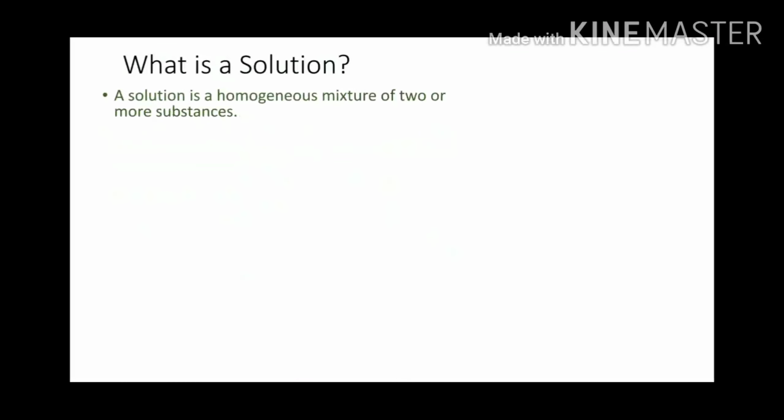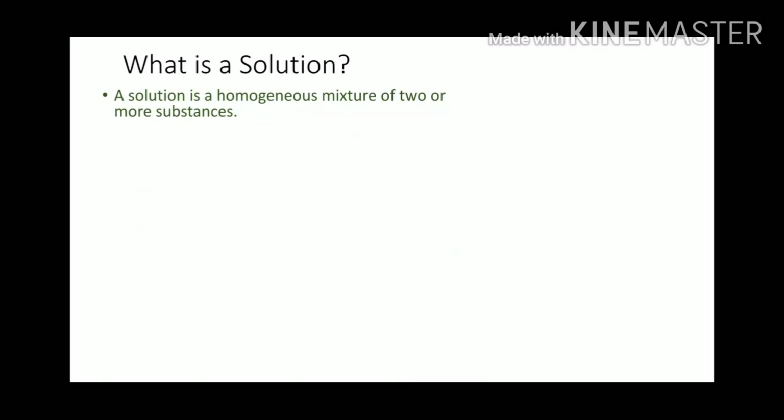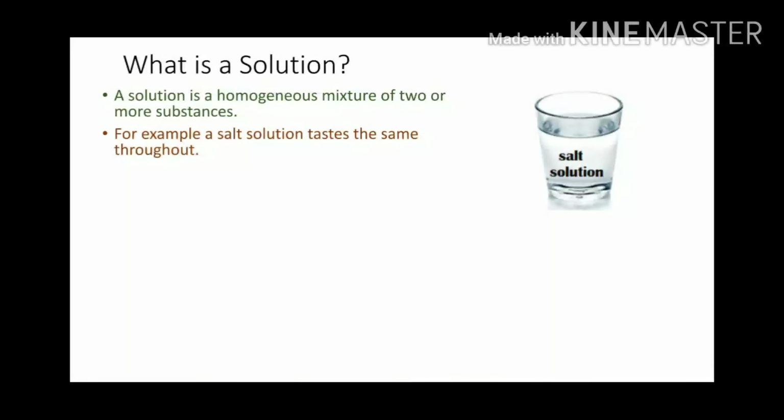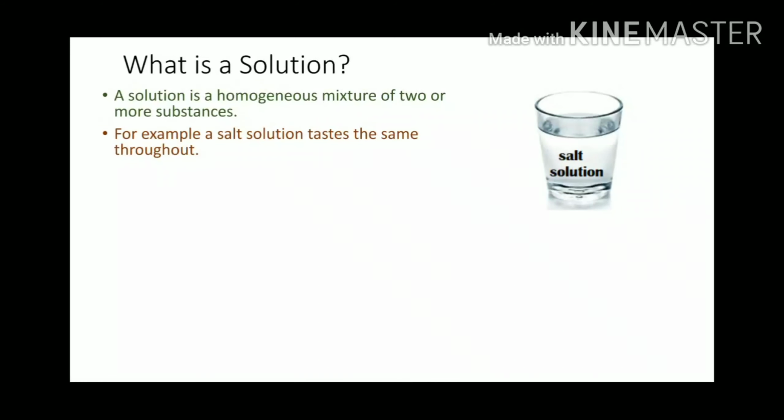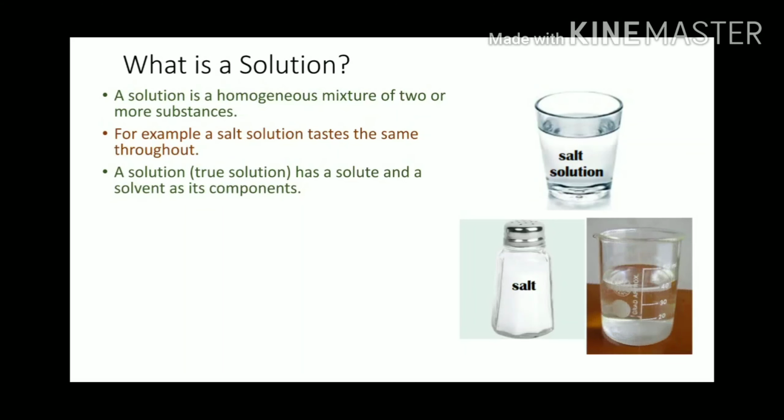What is a solution? A solution is a homogeneous mixture of 2 or more substances. For example, a salt solution tastes the same throughout. A solution has a solute and a solvent as its components.